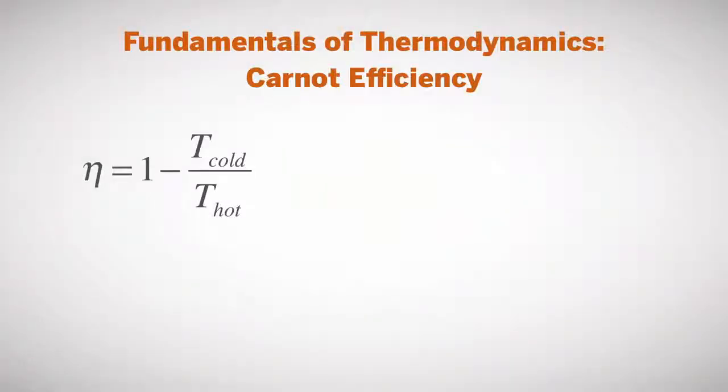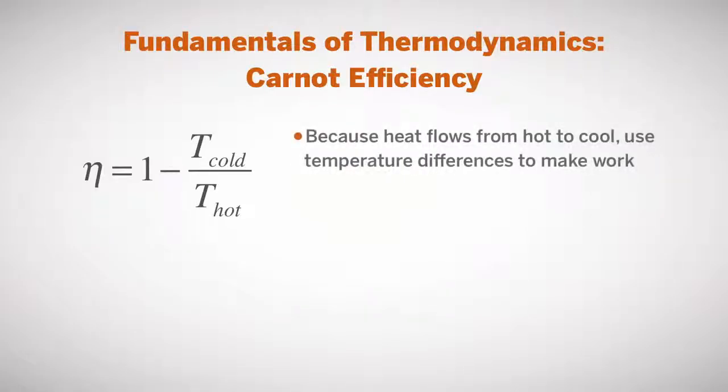We can measure these efficiencies in a variety of ways. Generally, the efficiency is what you get out over what you put in, and there are some losses. The efficiency is always less than 100%. For a heat engine, for anything that uses heat to make motion or heat to do something else that's useful, and that's most things, we can measure the total ideal efficiency with what's called the Carnot efficiency, which is the best possible efficiency you might achieve from a heat engine. Because heat flows from hot to cool, we can use those temperature differences to make work.